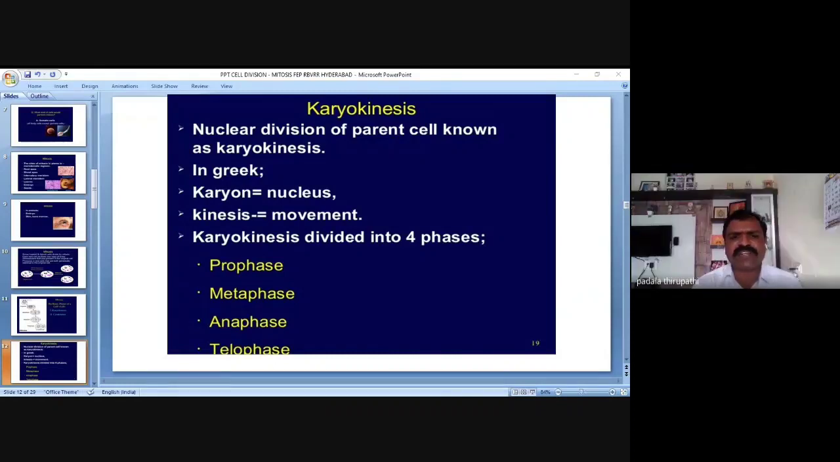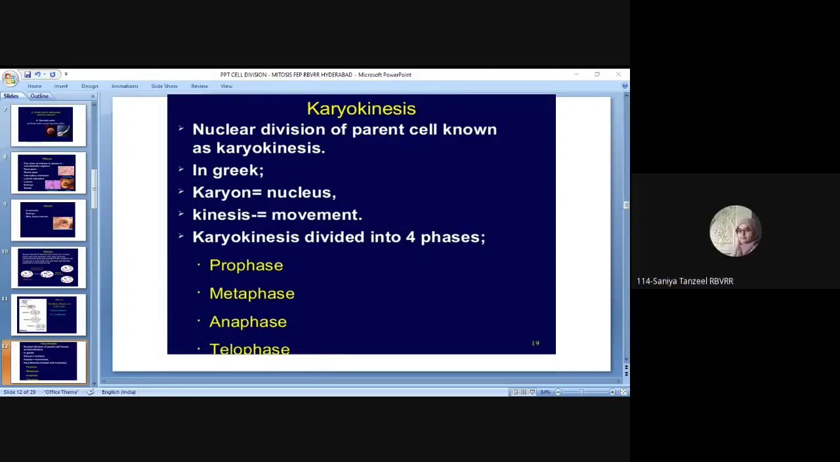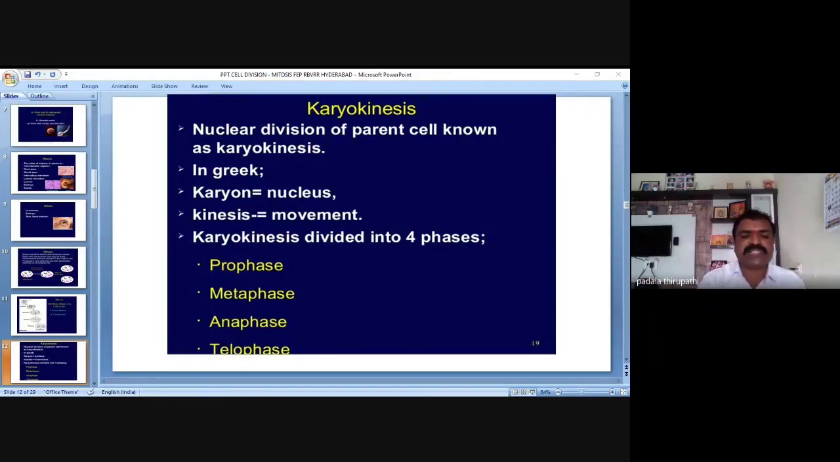So karyokinesis is divided into how many phases? Four phases. Very good. What are they? Prophase, metaphase, anaphase, and telophase. We have learned and heard about these phases many times, my dear friends, and they are very important in competitive examinations, along with the changes that occur during prophase, metaphase, anaphase and telophase. We will discuss each phase.